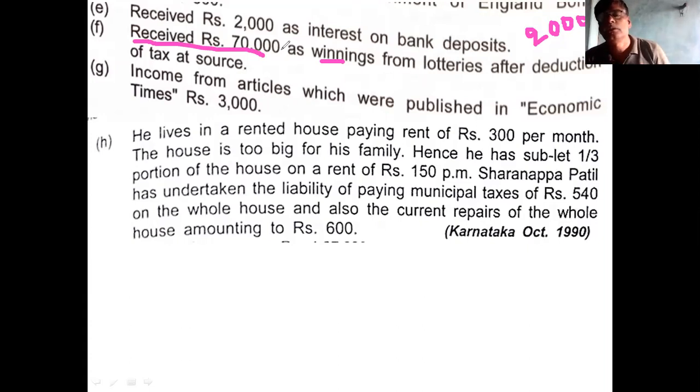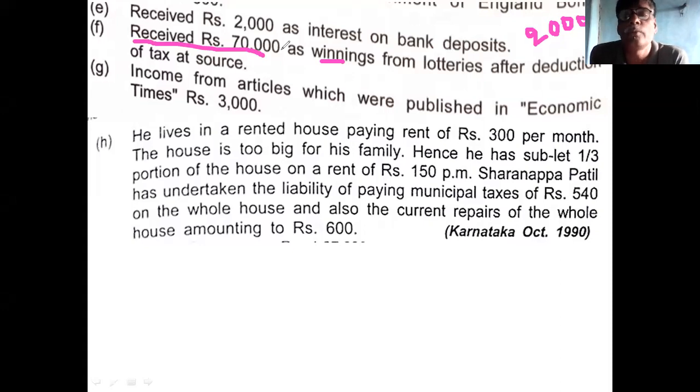But here the word is amount received. Whenever you receive the amount, that amount received is always after deduction of tax. So 70,000 is the amount received. What is the gross lottery winning amount? You received 70,000 rupees after deduction of tax.